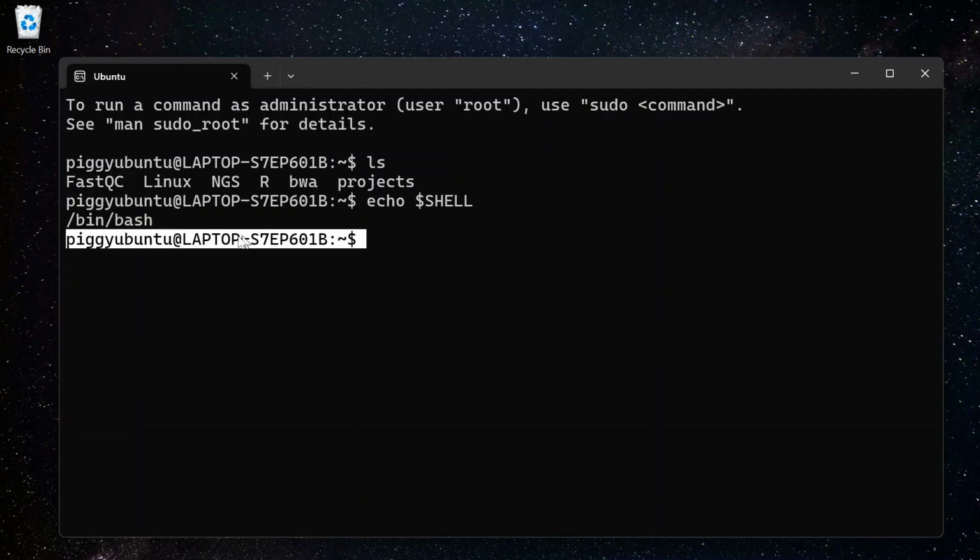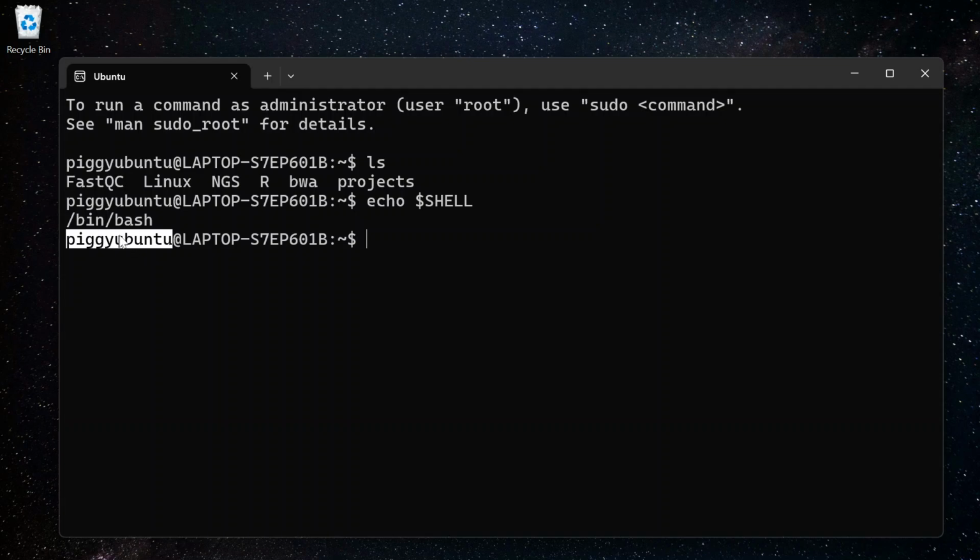This shell prompt tells you who you are, where you are in the system, and what your permissions are. First of all, let's look at this part, from here till here. This is called the username, so here the shell prompt is telling you who you are.